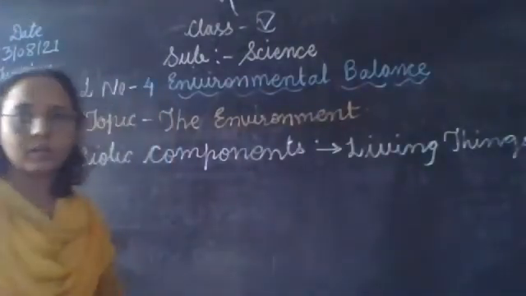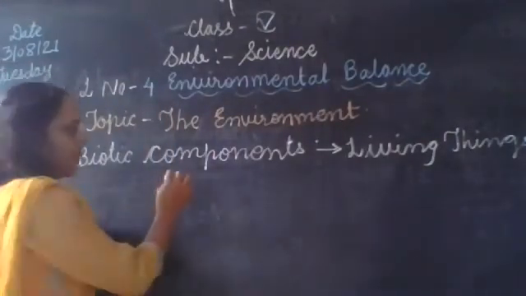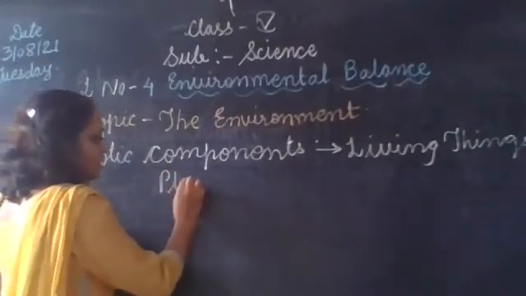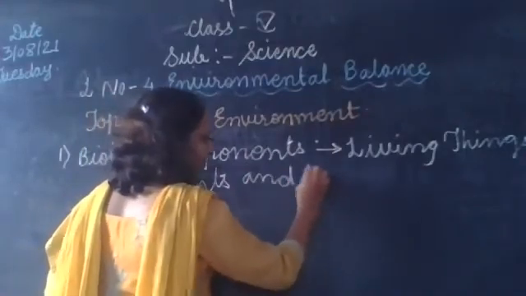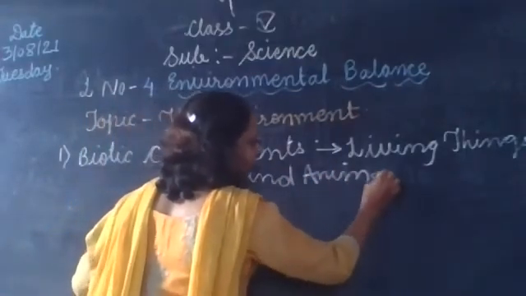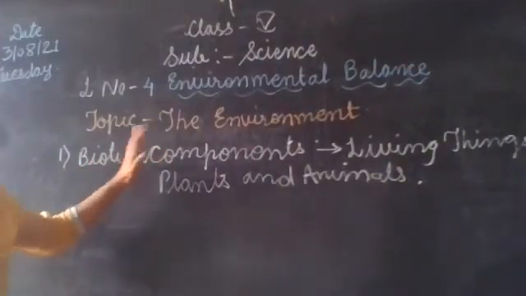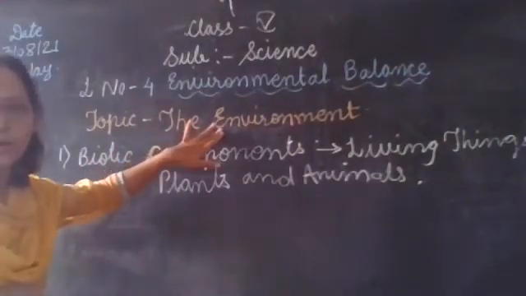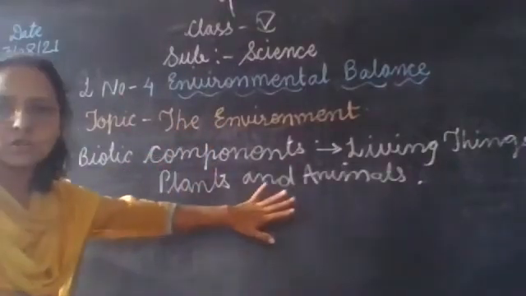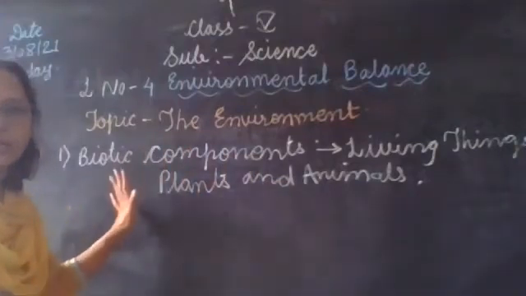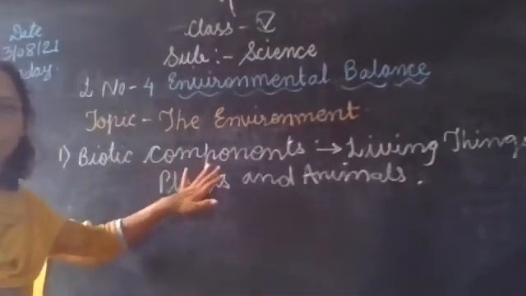Now, which are the living things in the environment? Plants and animals. These are the biotic components of the environment. Lots of varieties of plants are found here, lots of varieties of animals, some bacteria and microorganisms, which are the biotic components of the environment.